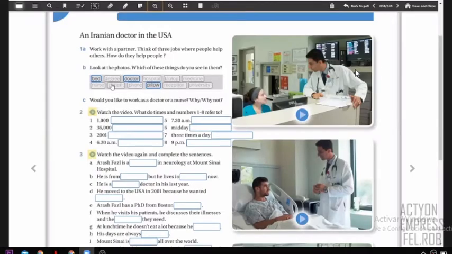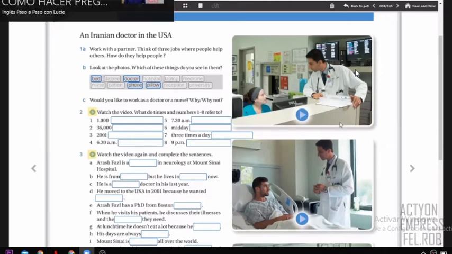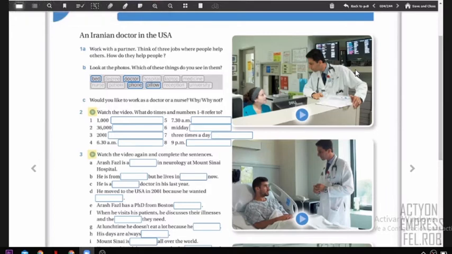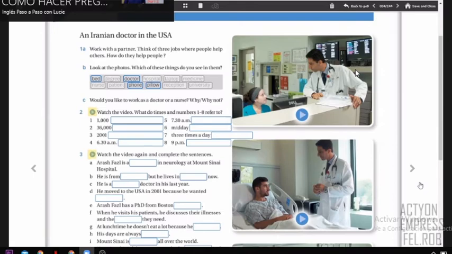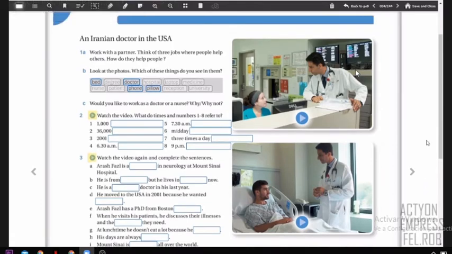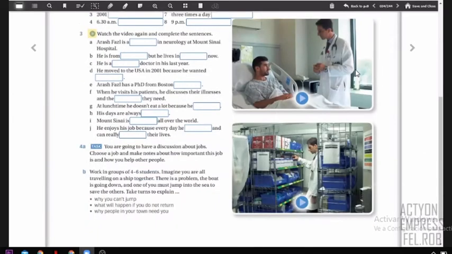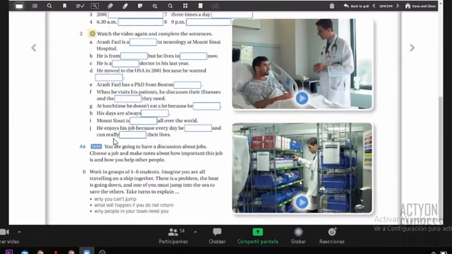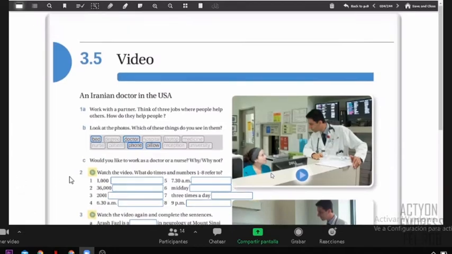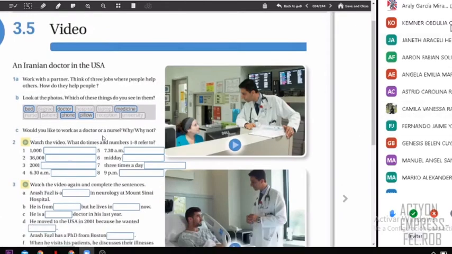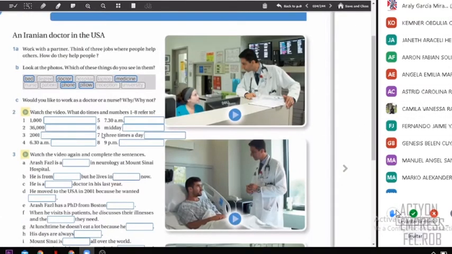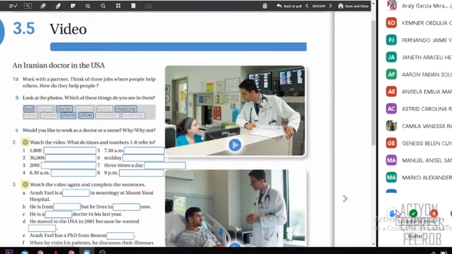Thank you, Marco. And any other vocabulary that we identify? Medicine. Okay, Manuel, where is medicine? 1, 2, or 3? 3. 3, yes. Thank you. So all of these actually is related to medicine, right? So yes, we can put it here. Okay, let's see. Kemner, what's your idea? Nurse. Okay. Number 1. That's right. Very good. Yes, we can see here a nurse, right? Very good. Thank you so much.